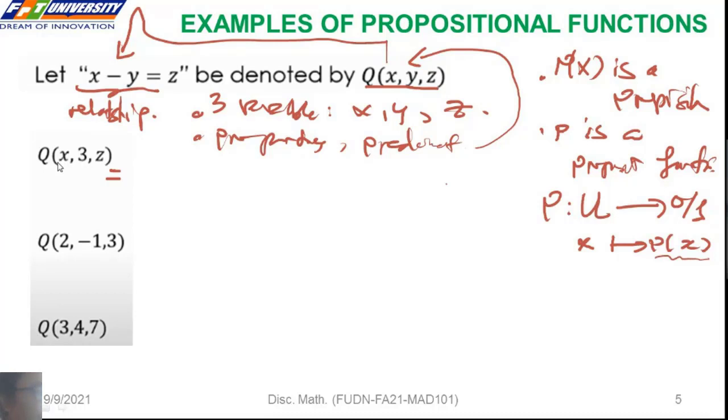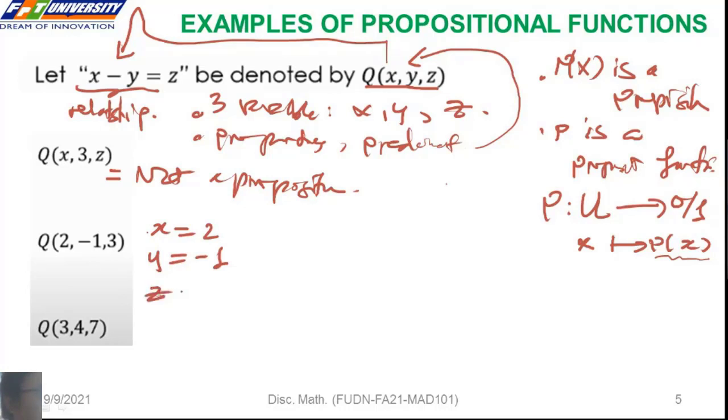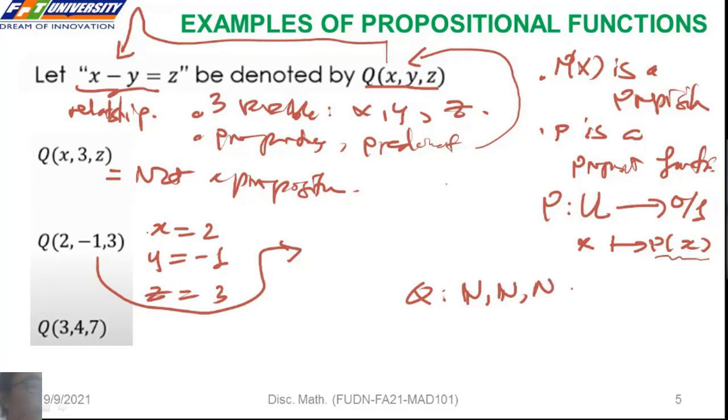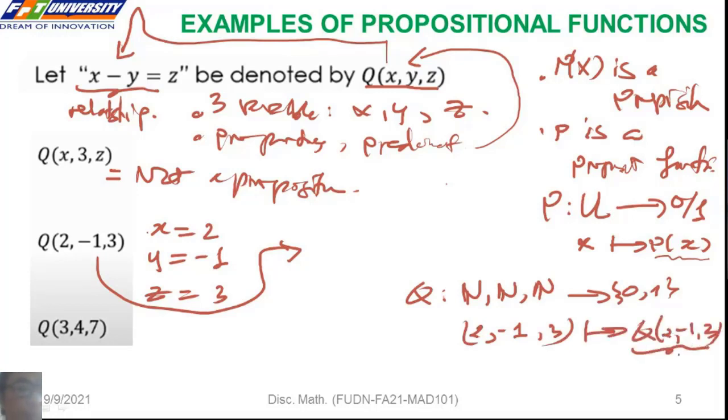So Q of x, z is not a proposition because we have two variables. The next one we have Q of 2, -1, 3, a 3-tuple. So we have Q of 2, -1, 3, and this is a proposition, and the value is true or false.